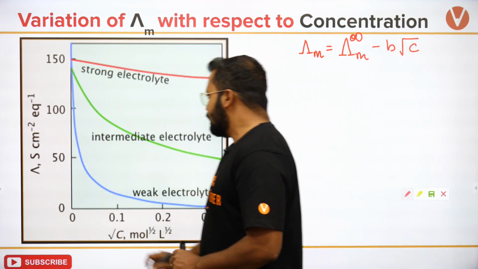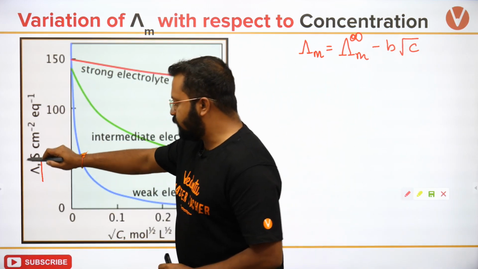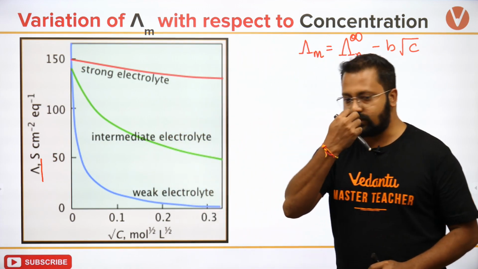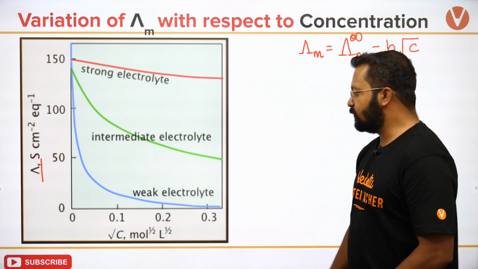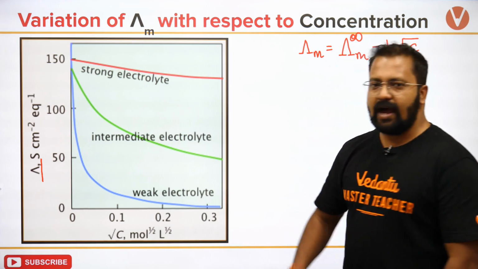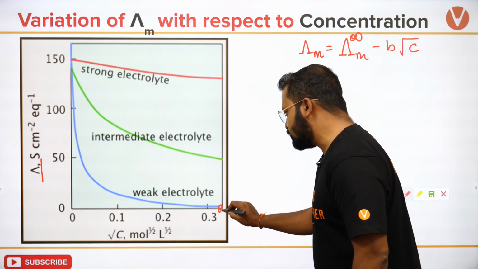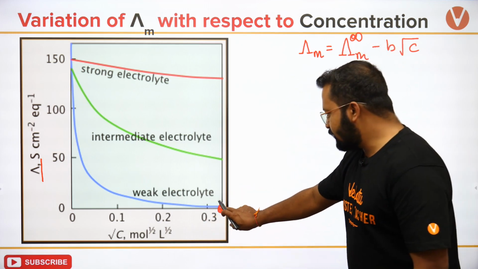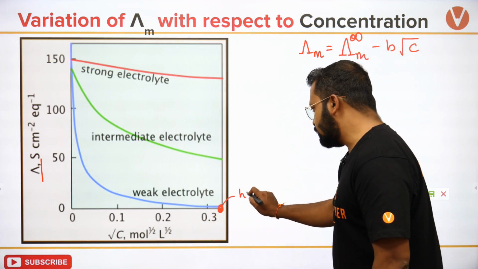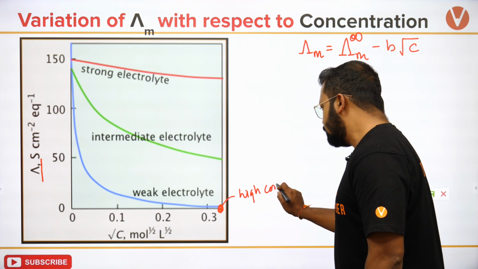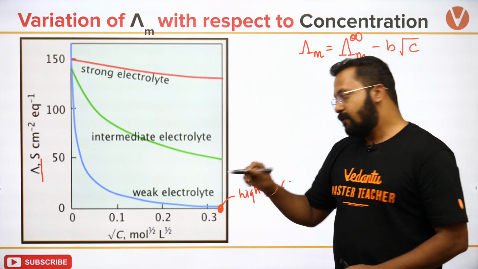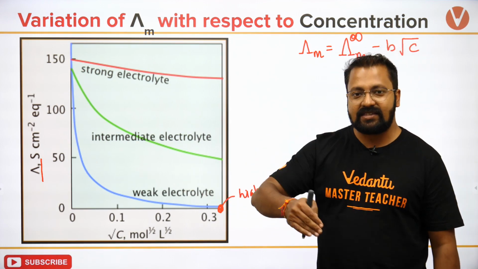You can see that molar conductance is being plotted versus square root of concentration. If I take weak electrolyte, आपने weak electrolyte में water डाला, so let's say earlier the concentration was somewhere over here. This represents high concentration. When you add water, you are decreasing the concentration.